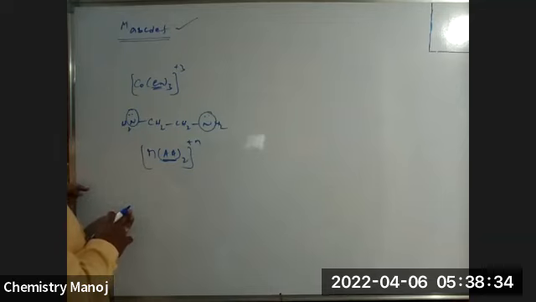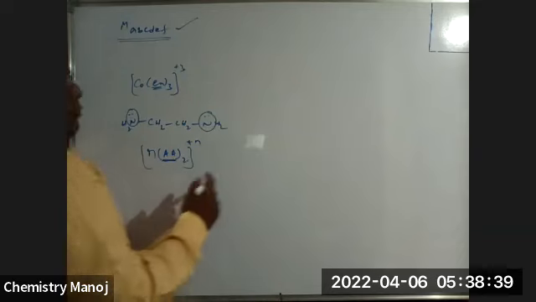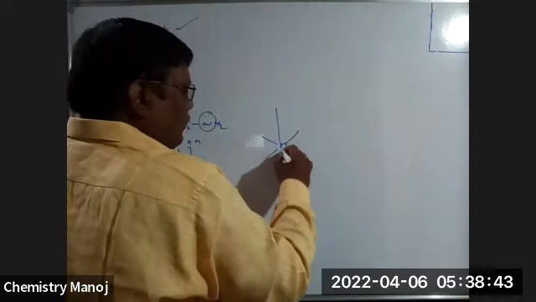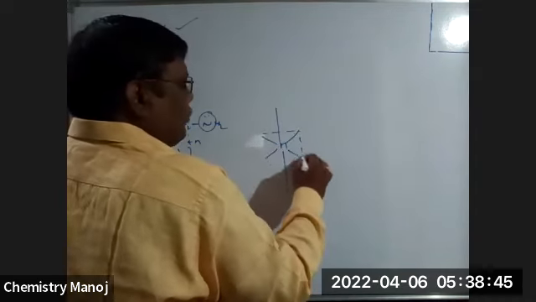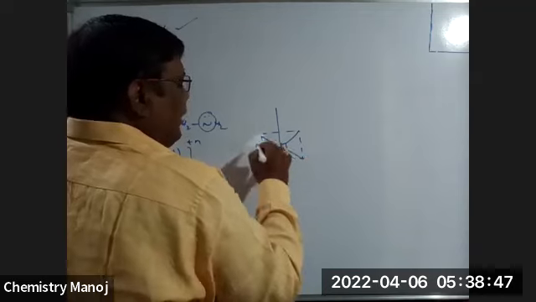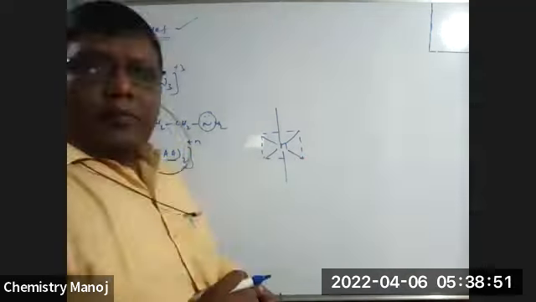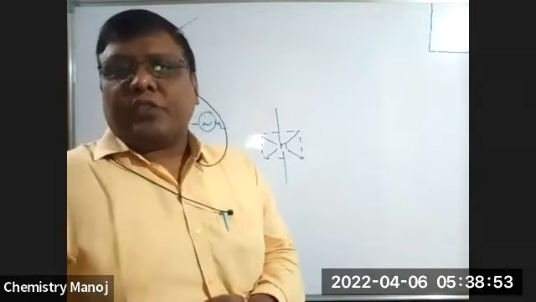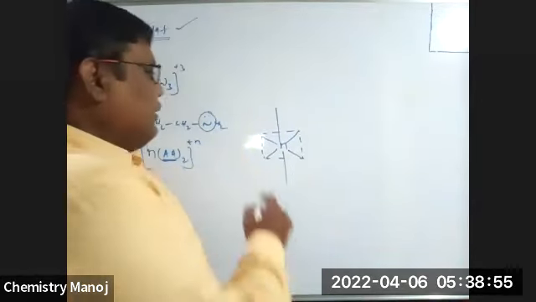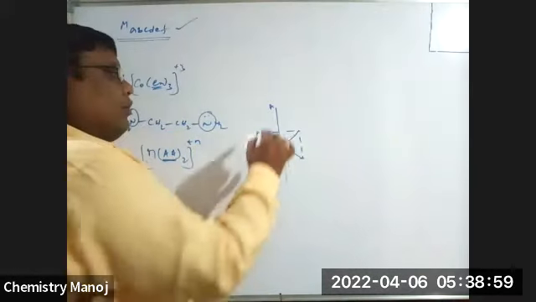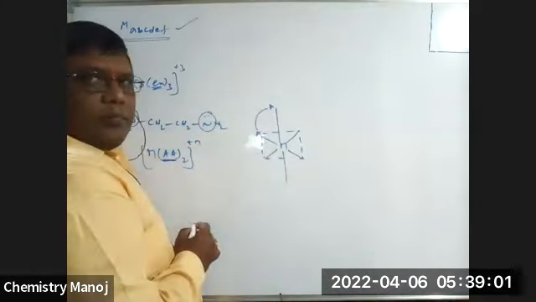Now I'm writing this one as metal. These are the positions. My dear, any bidentate ligand always joins at cis positions only. That means A and A, the first ligand, only at cis positions.